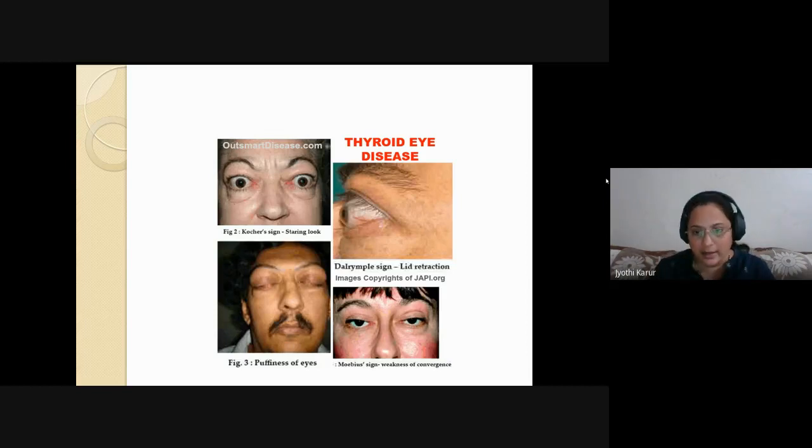Stellwag, staring look. Dahlrymple, it is lid retraction and visibility of the upper sclera. Geoffroy sign is absence of wrinkling over the forehead, and Von Graefe sign, it is the lid lag. Am I clear? At least 4 signs you have to remember.